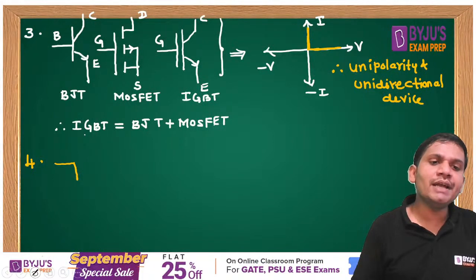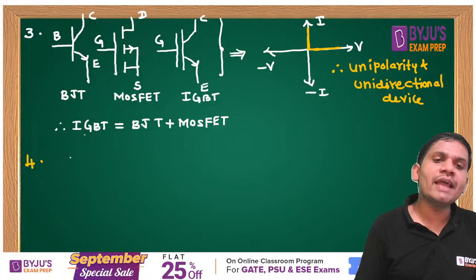This I am giving as BJT. Yes, we can expect this also. This is the BJT with anti-parallel diode, students.